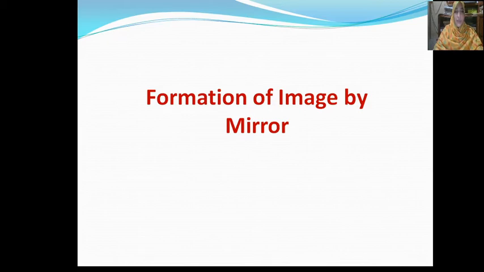Formation of image by mirror. Dear students, we know that when light reflects back from an object and falls on our eyes, we can see the object. But if the light reflected from the object falls on a smooth or glittering surface, an image of the object is formed on that surface. The known example is the mirror or reflector and stagnant water.